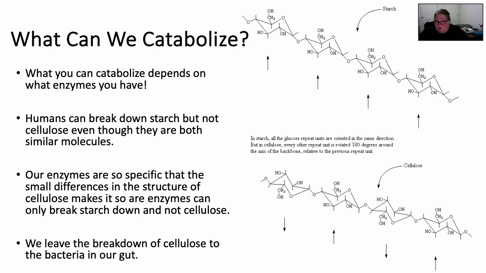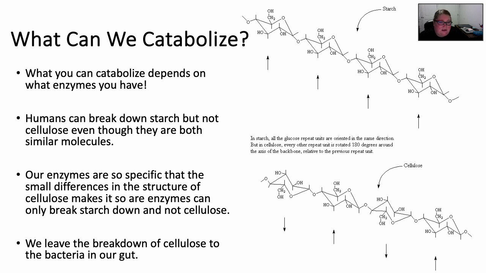So humans, we can't break down cellulose. Most animals can't. In fact, we're going to depend on a symbiotic relationship with bacteria, mainly for us, bacteria that are going to break these down for us.